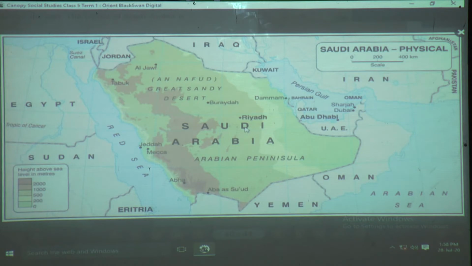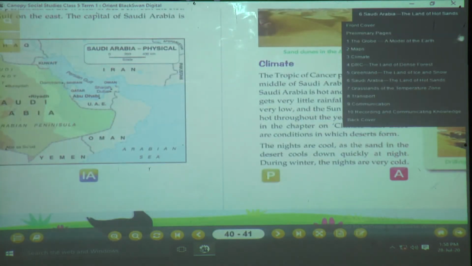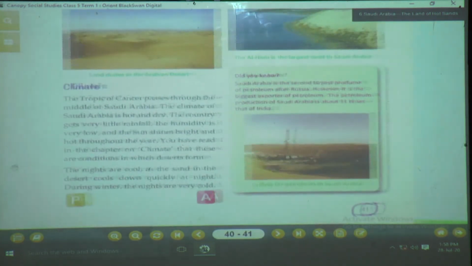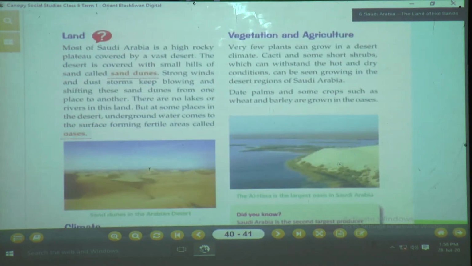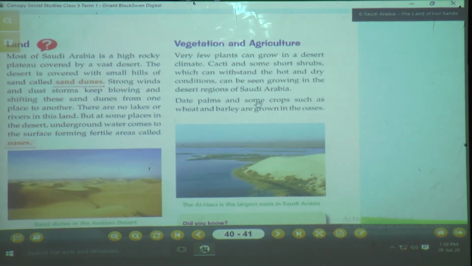Okay, now we will talk about the vegetation and agriculture. Since it is a desert area, will any plant grow there? No, most of the plants which don't require a lot of water, such plants grow in the desert region. You can find cactus, plants which have thorns and water content in them, like aloe vera we can say. Such kinds of plants are grown in Saudi Arabia.